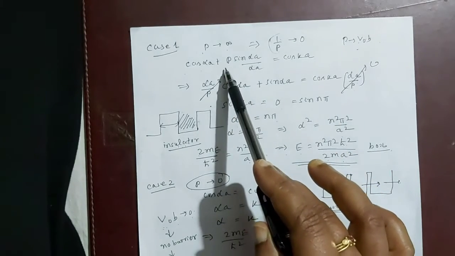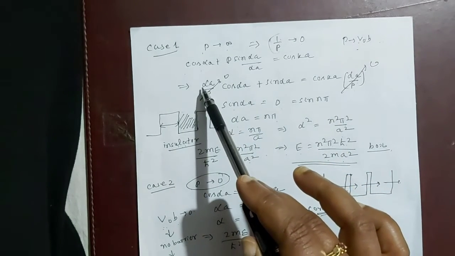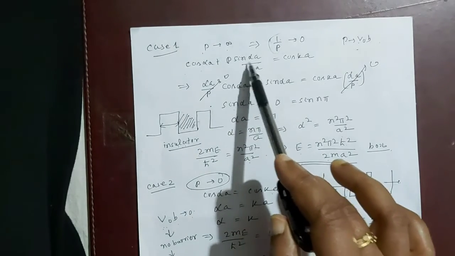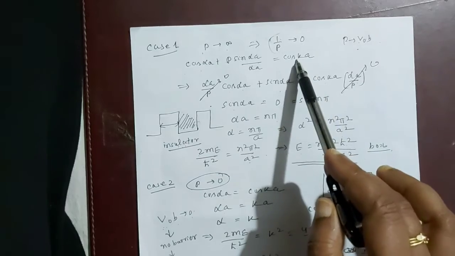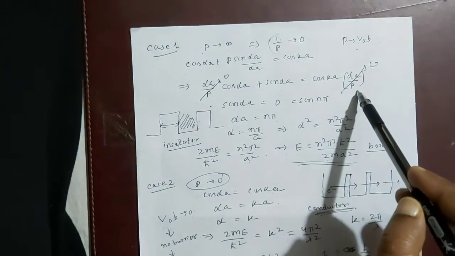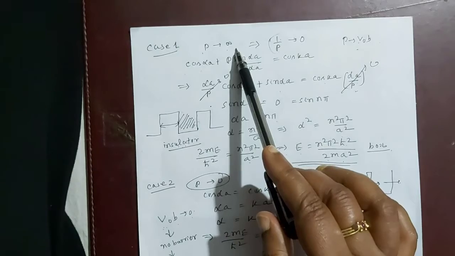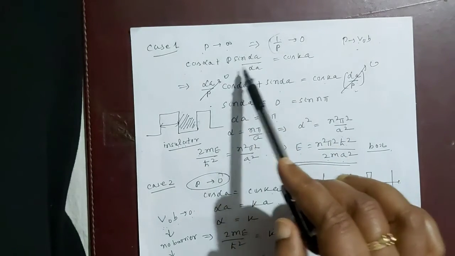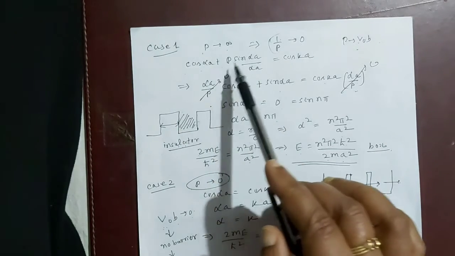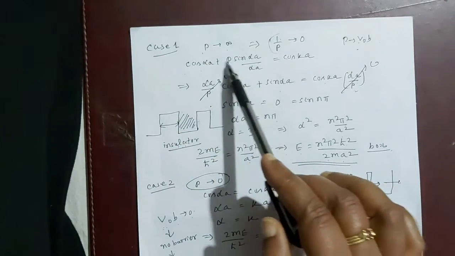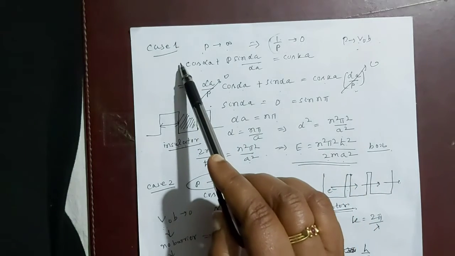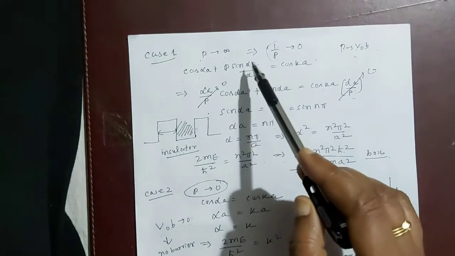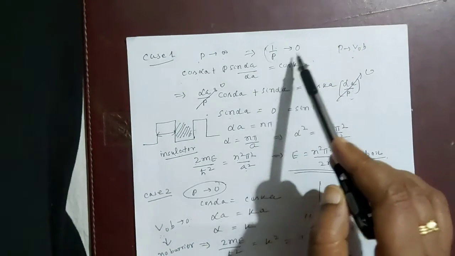So divide by alpha A by P. The first term is alpha A by P cos Ka plus sin alpha A equals cos Ka alpha A upon P. Since P tends to infinity, 1 by P tends to 0.